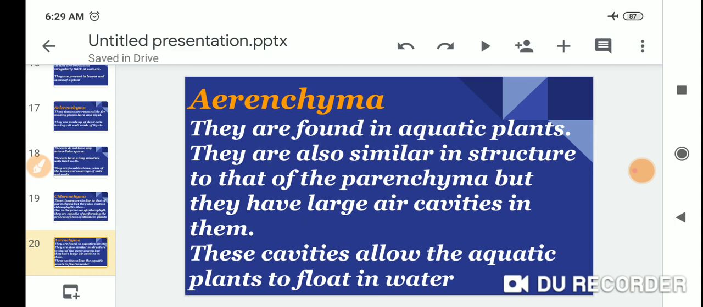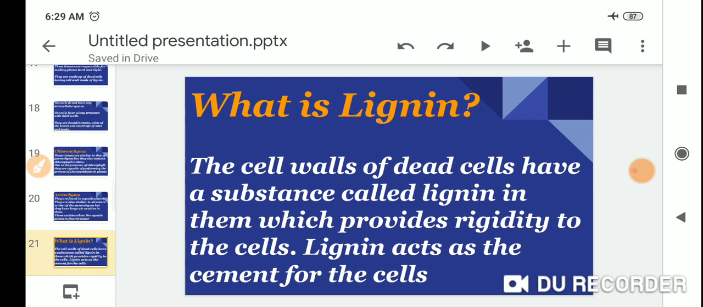These cavities allow the aquatic plants to float in water.